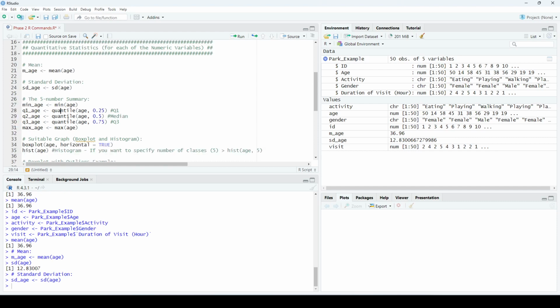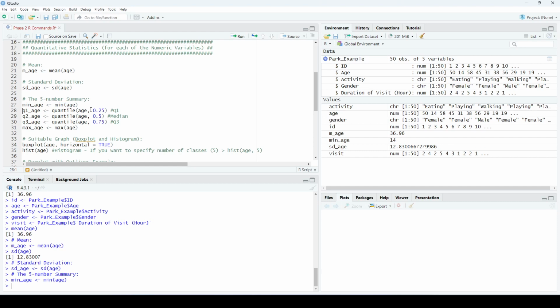And the 5-number summary. The 5-number summary are the minimum, Q1, Q2, Q3, maximum. So I will create 5 new objects to store: minimum age, Q1 age, Q2 age, Q3 age, maximum age. And these are the commands. To find the minimum, this is the command, the minimum of age. So let's run this command. So minimum age here is 14.